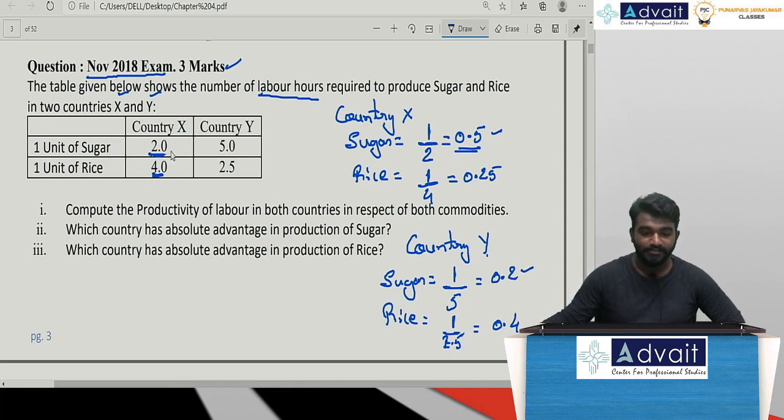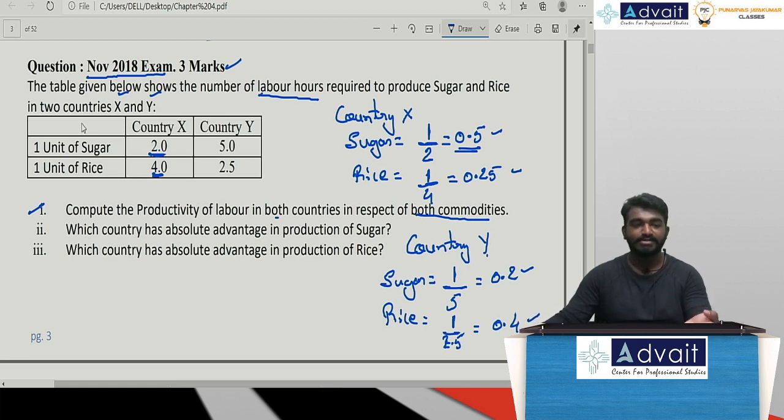In country X for rice, 0.25. In country Y for rice, 0.4. This is going to be the answer for the very first sub-question: compute the productivity of labor in both the countries in respect of both commodities. I can represent it in theoretical form like this, or directly in the form of a table.